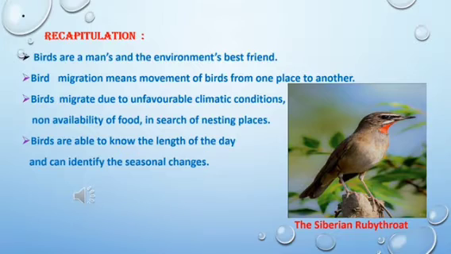Birds are able to know the length of the day and can identify the seasonal changes. So they come to know when days are longer or when they are shorter. Usually during summer the days are longer and during winter they are shorter. So once the bird comes to know the length of the day, they know that the seasons are changing, and thereby there will be either an increase or decrease in temperature. So therefore they start migrating.